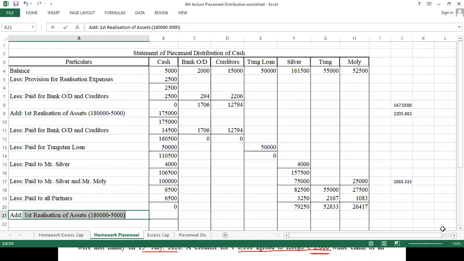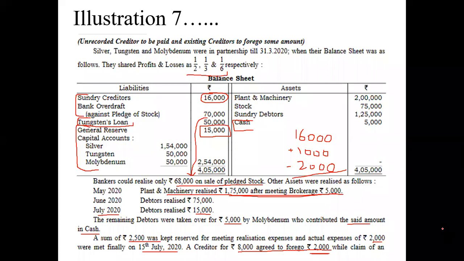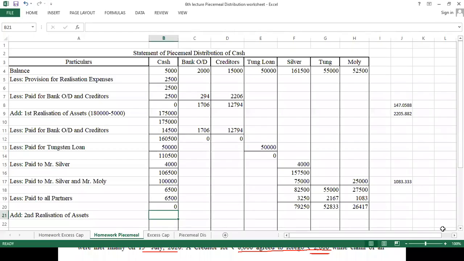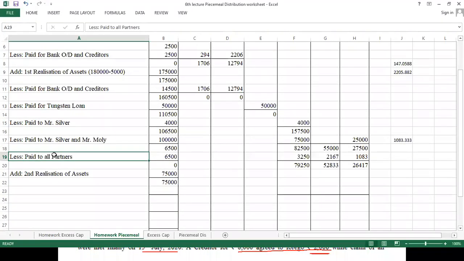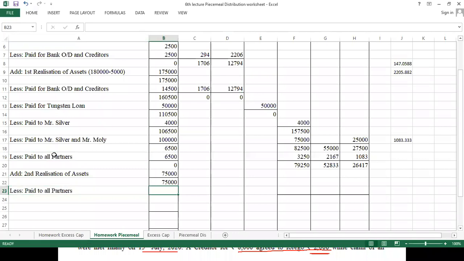Add second realization of assets. How much you got from the second one? 75,000. So straight away I will write 75,000 we got. So 75,000 rupees is available for distribution to all the partners. Now this 75,000 is divided in the ratio of,